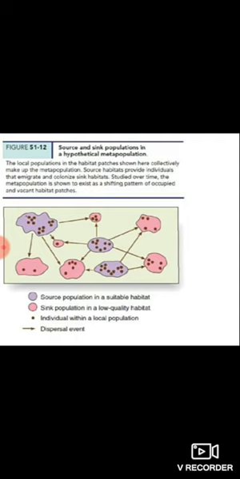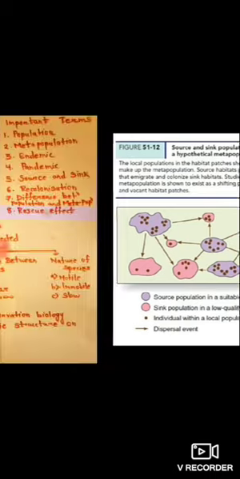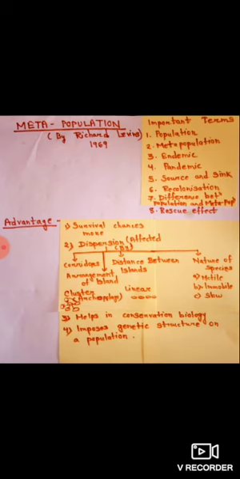Studied over time, the metapopulation is shown to exist as a shifting pattern of occupied and vacant patches. So one population will vacate that patch, and it will occupy another population. That is also called recolonization.